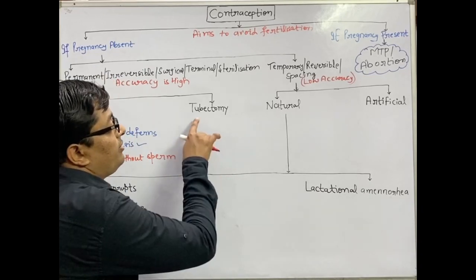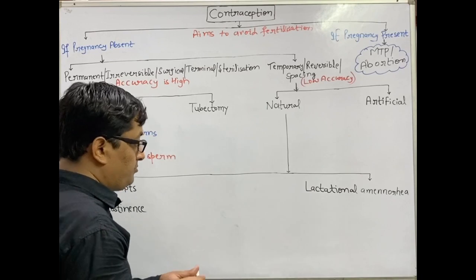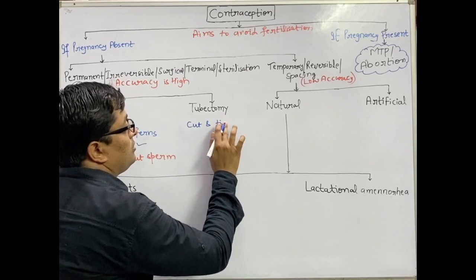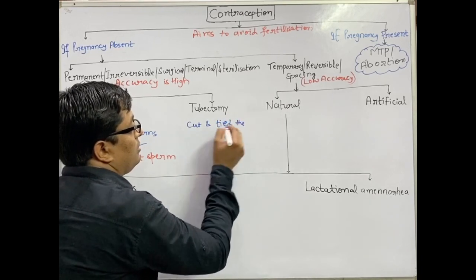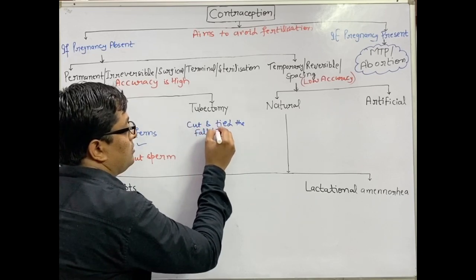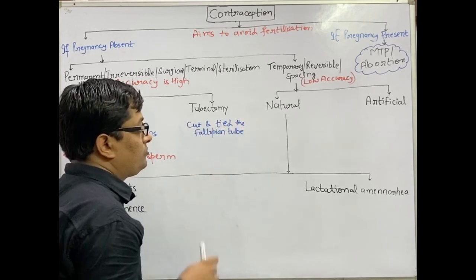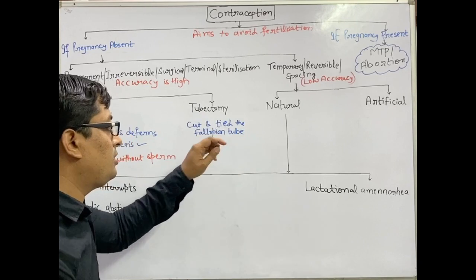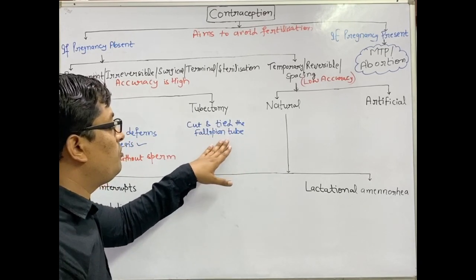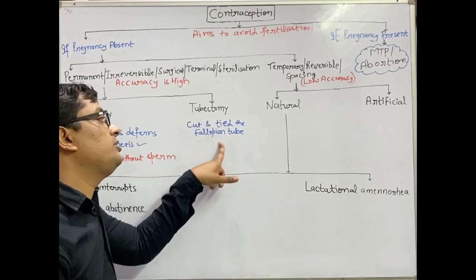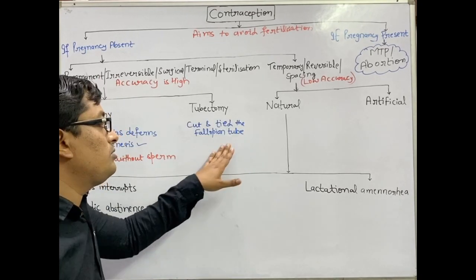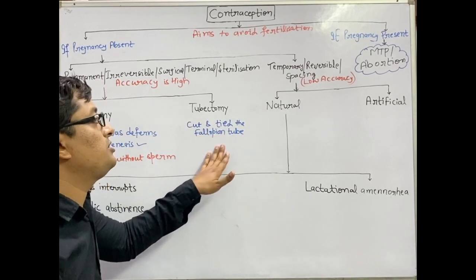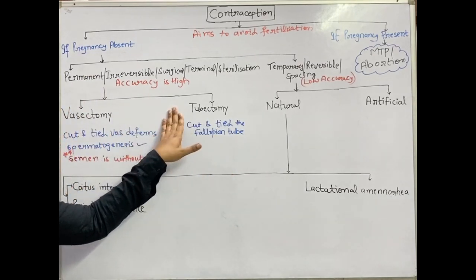Now the tubectomy. Similarly, the fallopian tube is cut and tied. Here oogenesis is not inhibited, but the transfer of the ova from the fallopian tube to the uterus is prohibited. So the sperm cannot meet the ova, and there is no fertilization. In both cases, fertilization is prohibited.